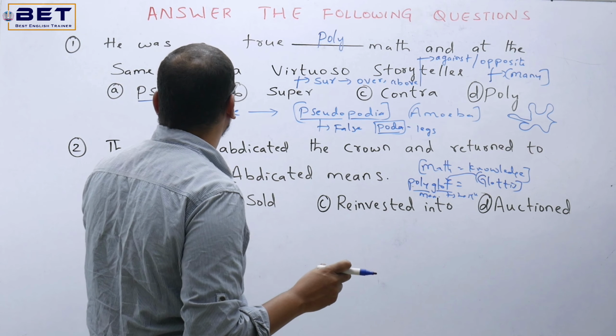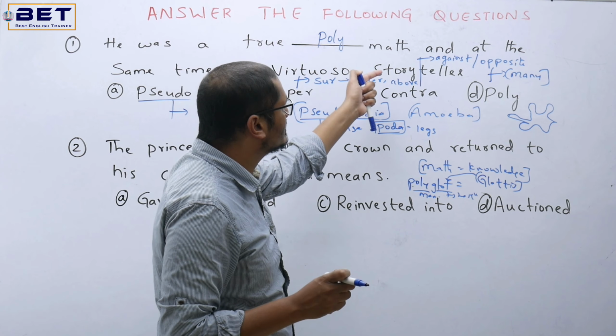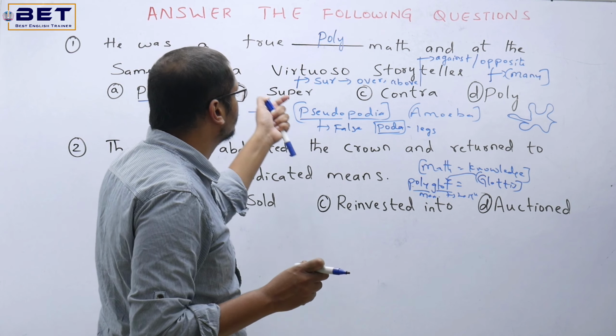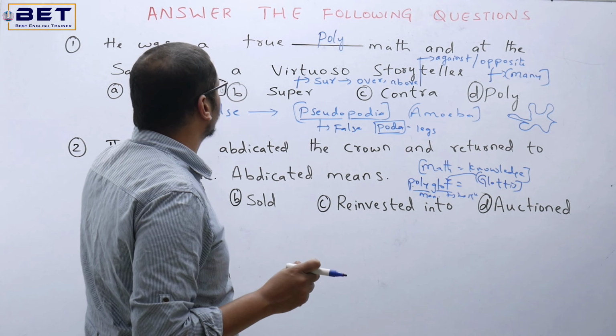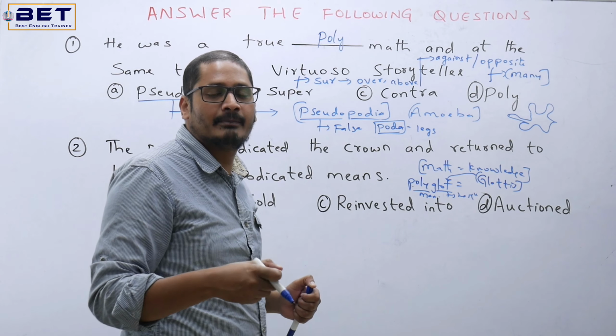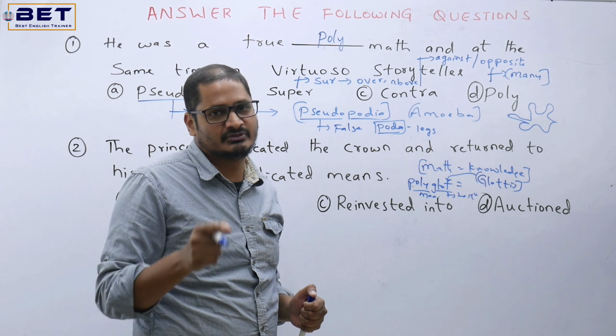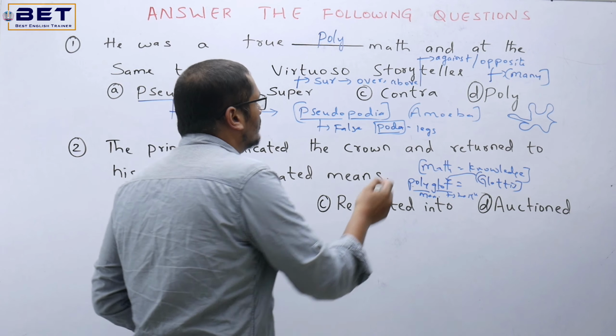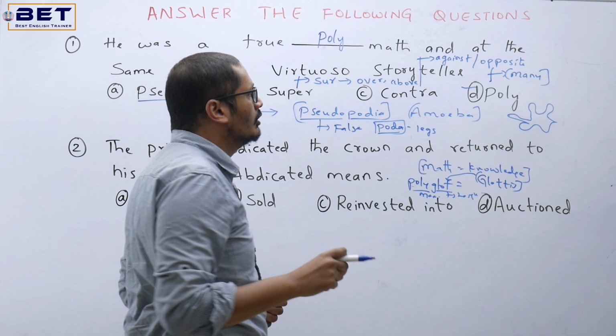Now just look into this question. He was a true polymath and at the same time a virtuoso storyteller. He was a true polymath. That means a person who has knowledge on various subjects. Finally, what is the answer? Option D is right. So other three remaining are wrong.